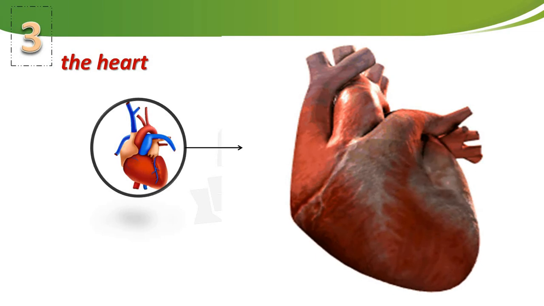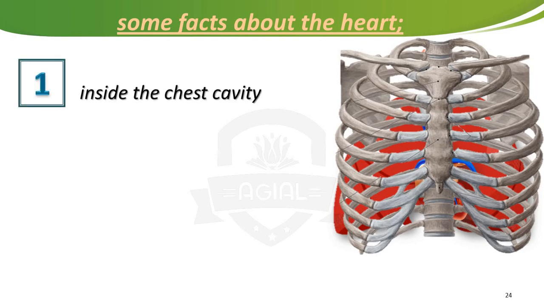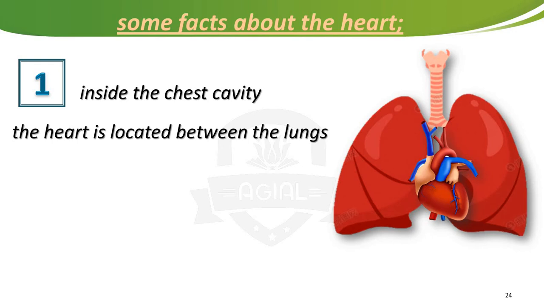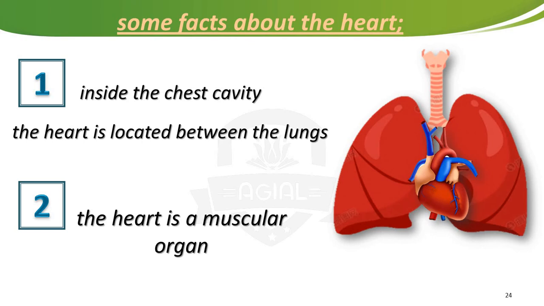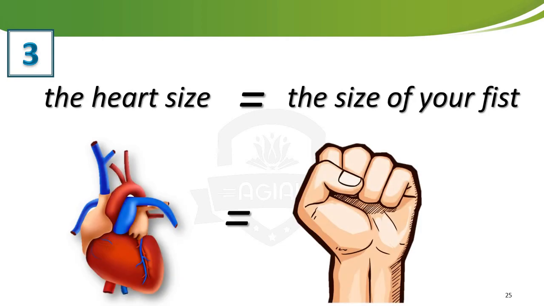The next organ we will talk about is called the heart. As we said, we can find it in the chest cavity. Now we will know some facts about the heart. The first one is we can find it inside the chest cavity. The heart is located between the two lungs. The next one, the heart is a muscular organ. That means it consists of only meat. There is no bones inside it. The third point, the heart size equal the size of your fist.